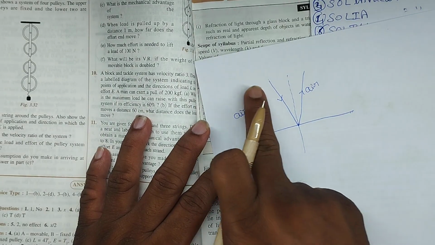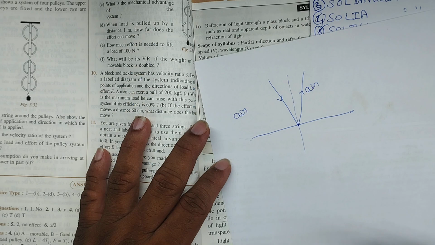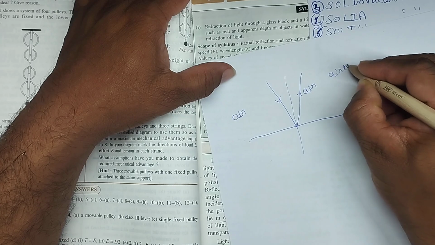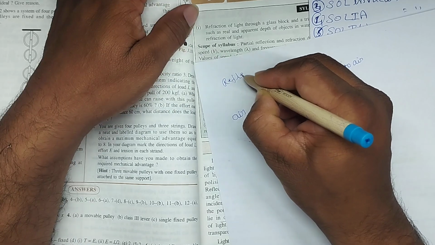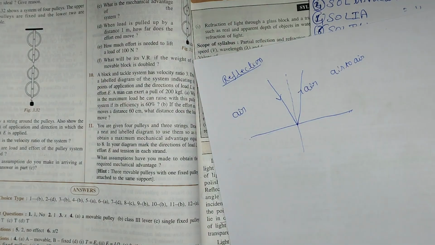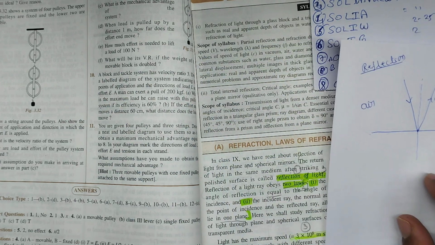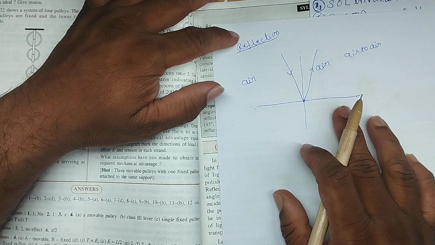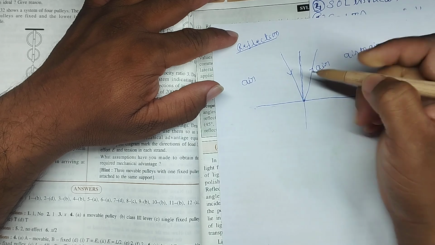It means the source is also in the same medium and the reflected ray is also in the same medium, air only. Air to air is happening, right? This is called reflection. So this is the normal. Why do we call it normal? Because it is perpendicular to this plane polished surface. So when a light ray falls along this normal, what happens?